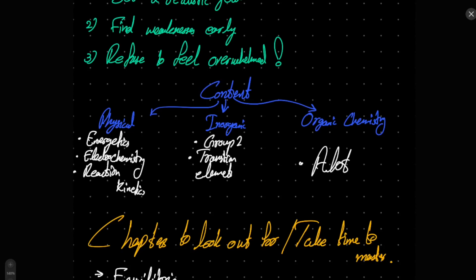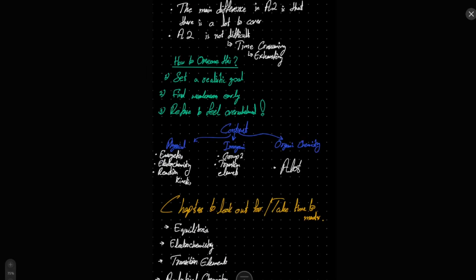It is organic chemistry after all, so there's a lot of rectification in that. But after you go over organic chemistry once, you will realize that it is not as difficult as you would have expected, because again it is very similar to AS. There are very few concepts, there's a lot more rectification to it. So if you are able to cover organic chemistry from the beginning and revise it consistently over the year, or over the months, you will be able to make organic chemistry so incredibly strong that you will not have any difficulty in covering it. So this is a basic idea of how to cover A2 chemistry.